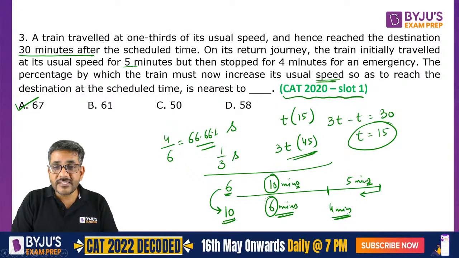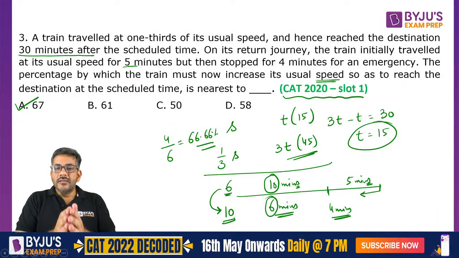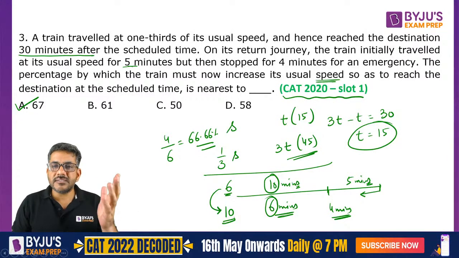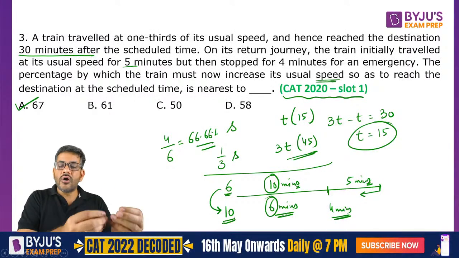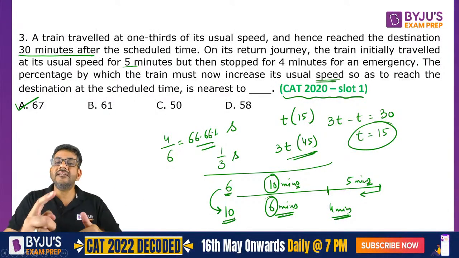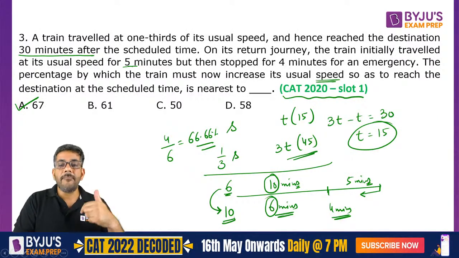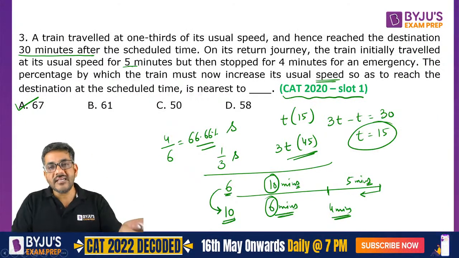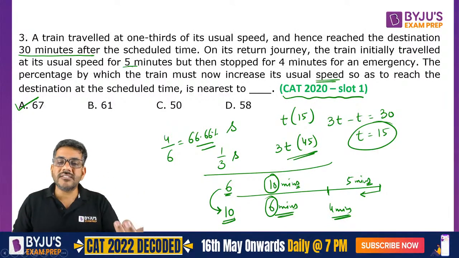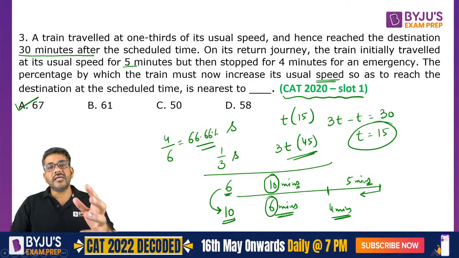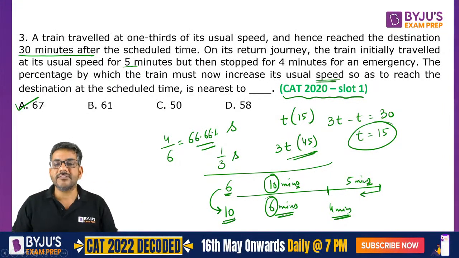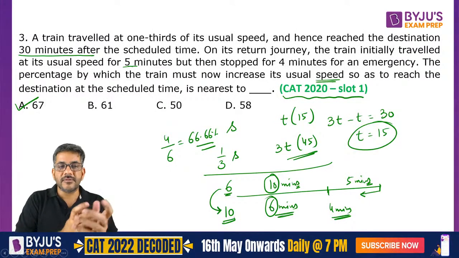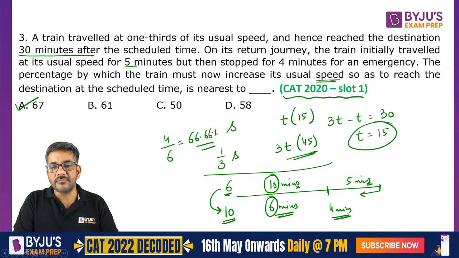Yes, 4/6 कैसे आया? See, my simple point is 10 minutes का रास्ता 6 minutes में कवर करना है. So time जो है वो 10 की बजाय 6 हो रहा है. If time has gone down from 10 to 6, तो speed is inversely proportional. That means it has gone up from 6 to 10. और अगर 6 से 10 की तरफ आप जाओगे तो इसका मतलब what is the percentage increase? Something becomes 10 from 6. तो 6 में there is an increase of 4. 6 में 4 का increase is 4 by 6, which is equal to 66.66% or closest to 67%. By that logic, I am saying 4 by 6 is the right answer.